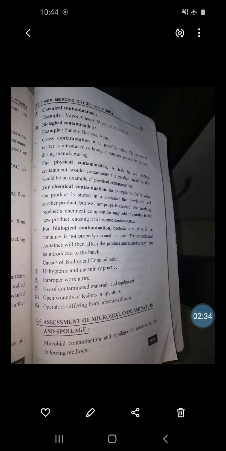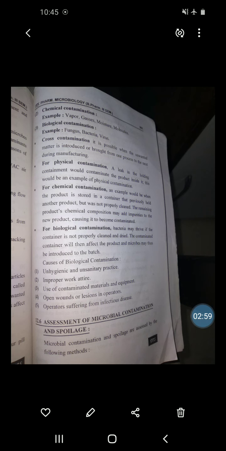Next, biological contamination. Bacteria may thrive if the container is not properly cleaned and dried. The contaminated container will then affect the product, and microbes may thus be introduced to the batch.